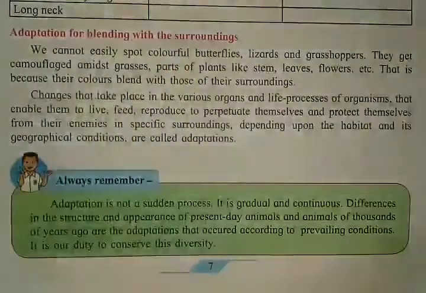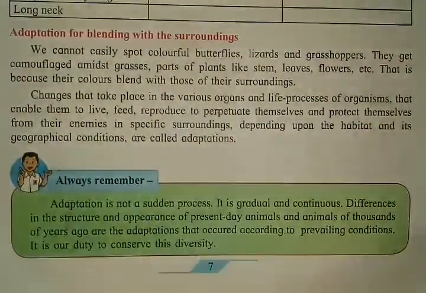Now next topic, adaptation for blending with the surrounding. What are these adaptations, what does this mean? I have already given you some examples, that lizards have very similar color to the surrounding, desert color, or they also get mixed with some plants, some trees. And if you see, many more animals have body color that gets mixed with the surrounding.